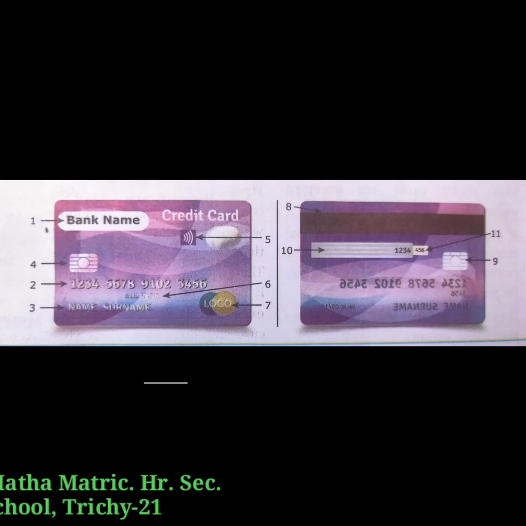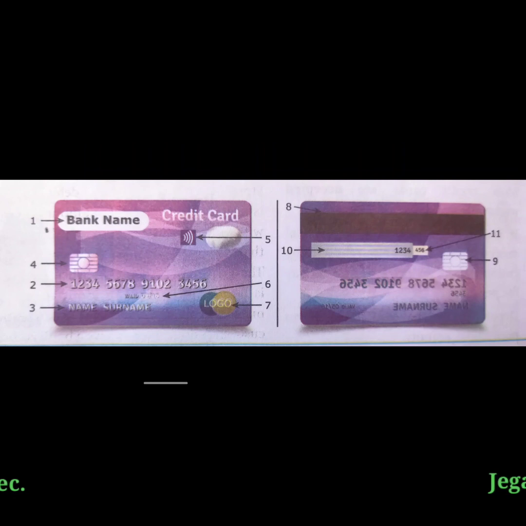And number 3, the name of the card holder. It is visibly embossed on the front side. Some cards like gift cards do not hold any name. And next, the EMV chip. It is an integrated chip in addition to the magnetic stripe to store cardholder information.